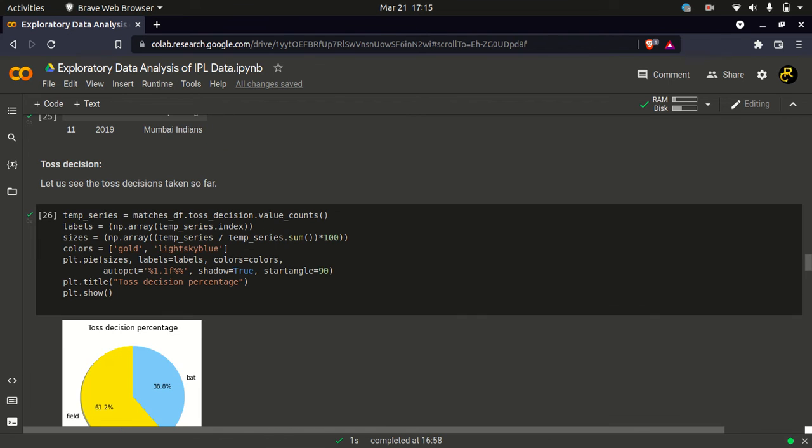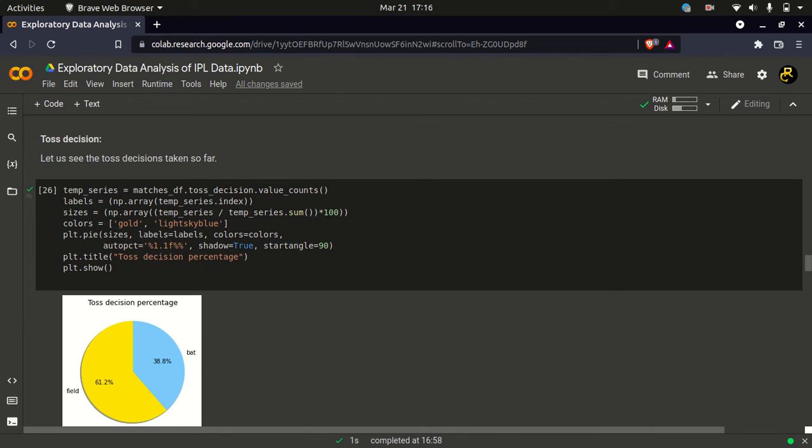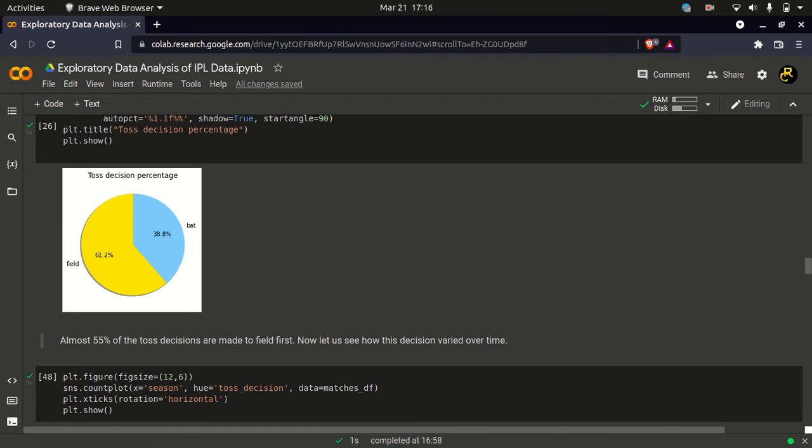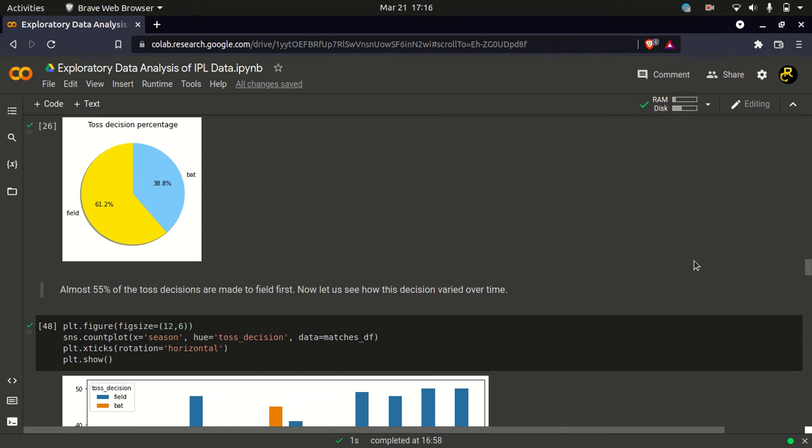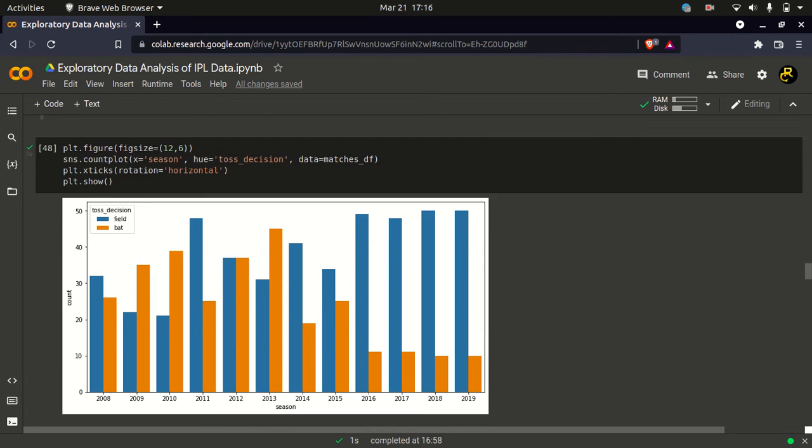We have even discussed the toss decision. What is the number of times a team has chosen fielding versus batting? So 55% chose to field first. This is kind of obvious because on Indian pitches it is obvious to field first.